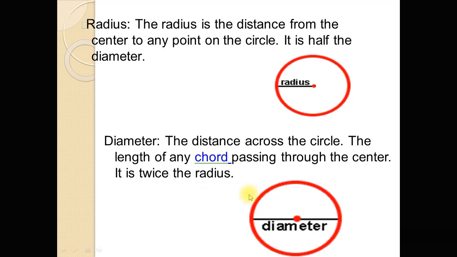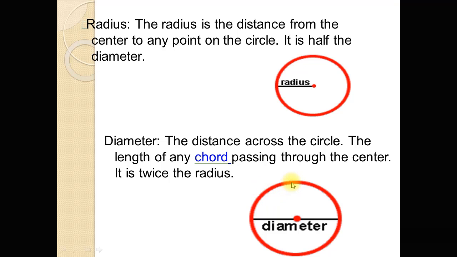So the diameter is also a chord, because a chord is a line which joins any 2 points of the circle, but it is not necessary for the chord to pass through the center. So a diameter will be a chord, but it is not necessary that any chord will be a diameter.